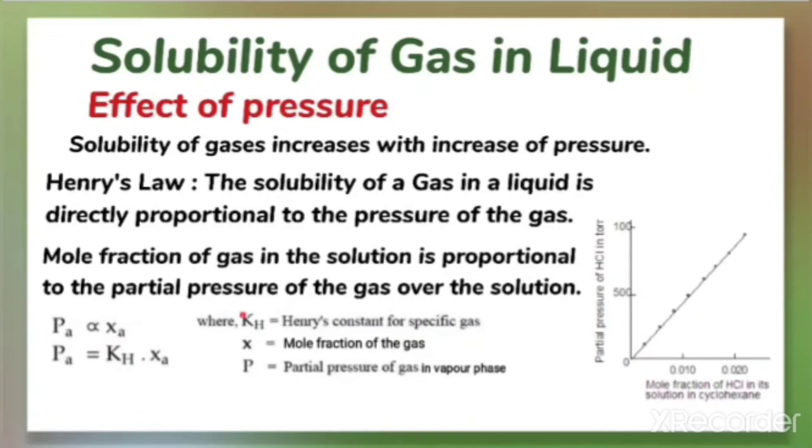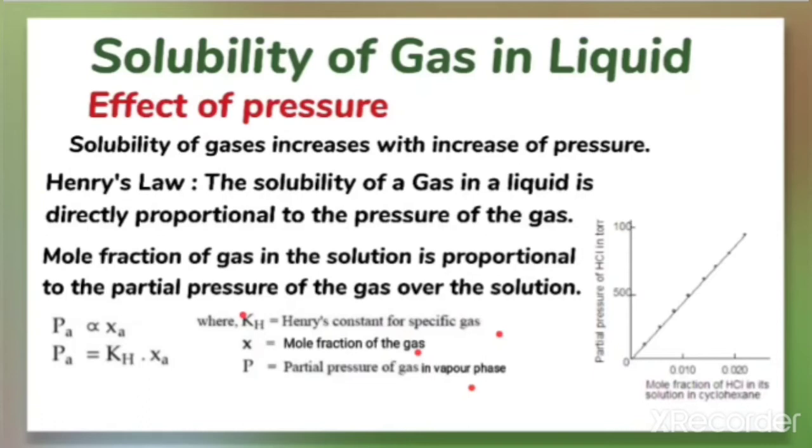KH is the Henry's constant, that is specific for a specific gas, because different gases have different KH values at the same temperature. That is very important to note, that different gases have different KH values at the same temperature. And X is the mole fraction of the gas, and P is the partial pressure of the gas in the vapor phase.